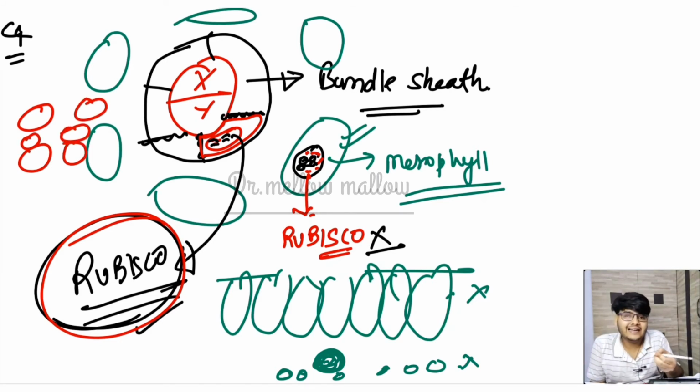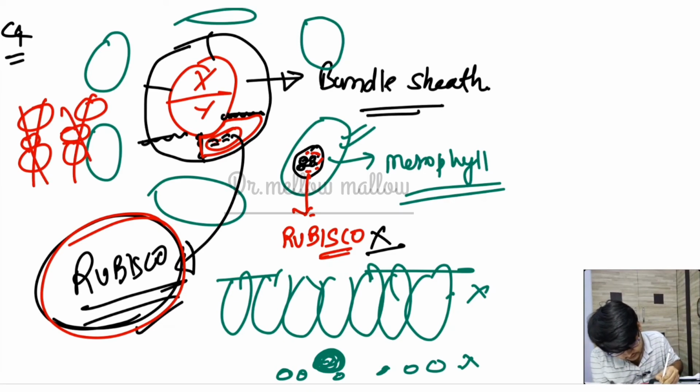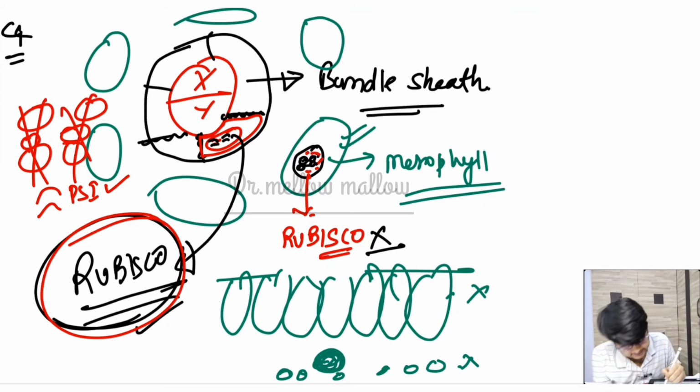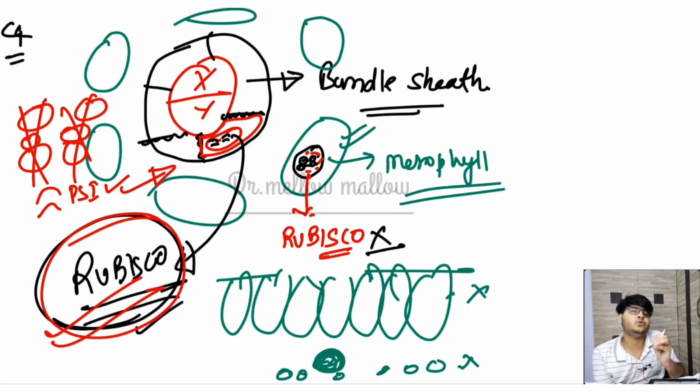If the grana is absent, that means PS1 and PS2 both are absent, but the stroma lamella is present. That means PS1 is present but PS2 is absent. It means there must be cyclic photophosphorylation going on, and therefore there must be a release of only ATP, no oxygen. And if there is no oxygen, then it is the safest place to keep this Rubisco enzyme. But in the mesophyll cells we have that grana part, and that is why we have both PS1 and PS2.